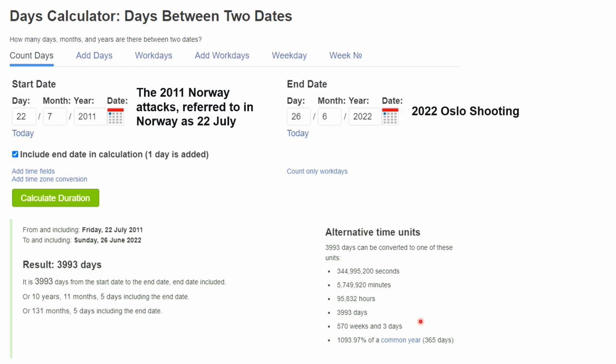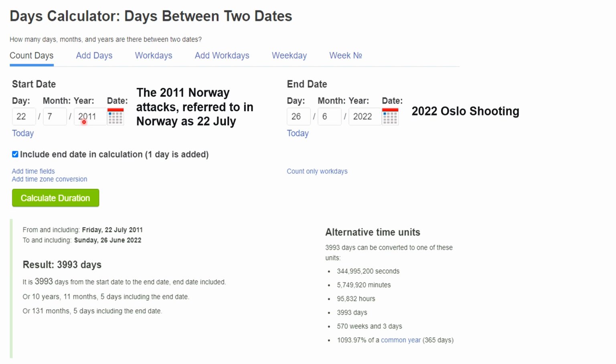And let's have a look at some Oslo shootings. There was a really well-known one, which was the 2011 Norway attacks, referred to in Norway as the 22nd of July shootings, and we've got this one in Oslo, the latest one. So this happened on the 22nd of July, as I said, 2011.